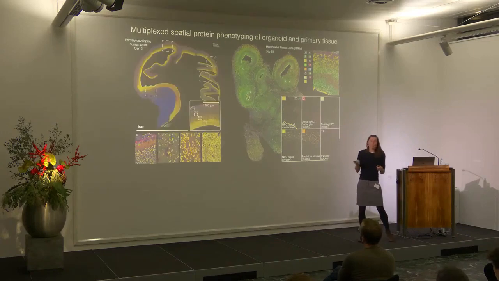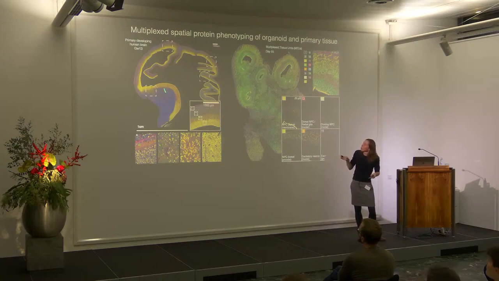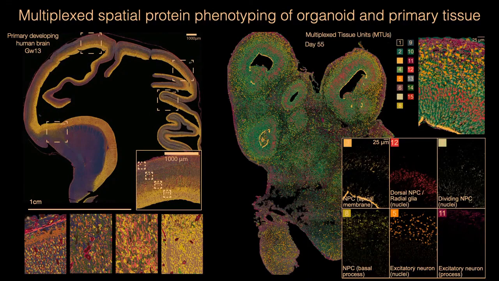We also got some primary tissue, and so this is the same antibody panel now on a primary tissue. I must say this is gestational week 13. It's way older than this 8-week-old organoid, so it's not comparable, but it just shows where we are trying to go. In this case, it's of course way more beautifully structured, but it's also older. Now you can zoom into these different regions and look at these clusters. And eventually we would want to have time course data and bring that all together.